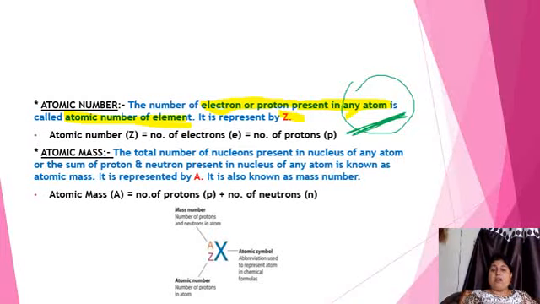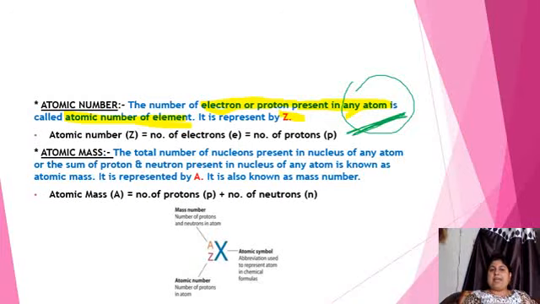But in case of ion, either the atom will lose or gain electrons, so the number of electrons gets changed over there. So atomic number is equal to the number of electrons in case of atom only. ठीक है?